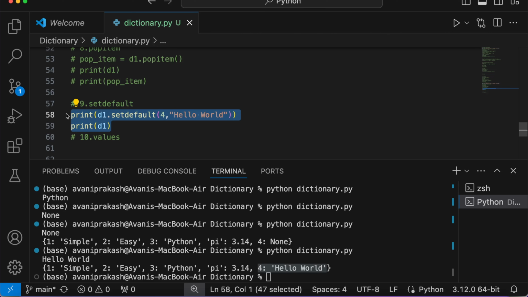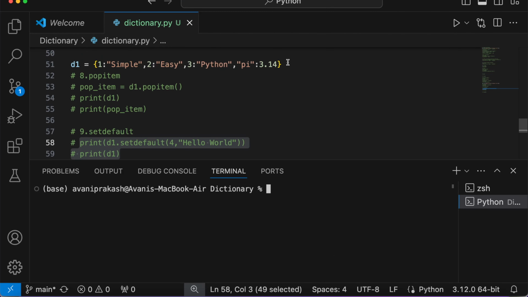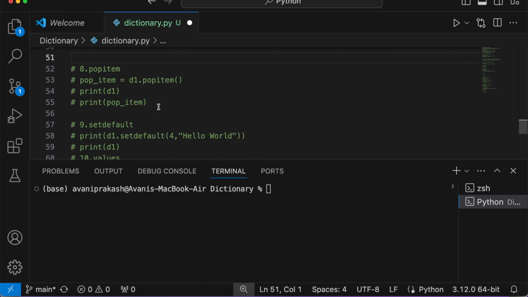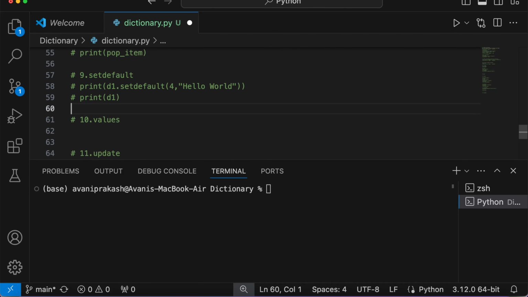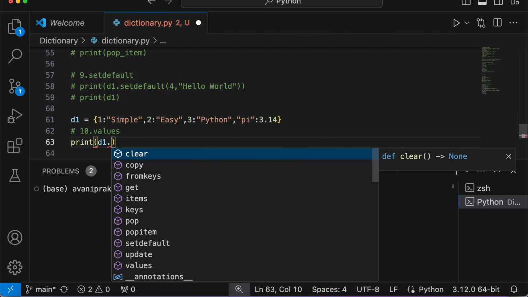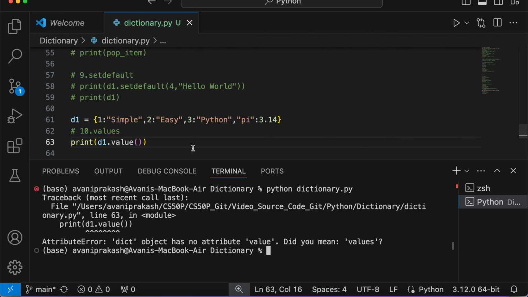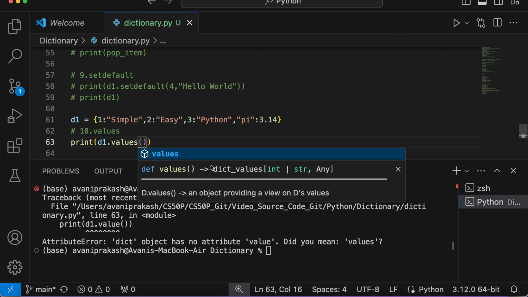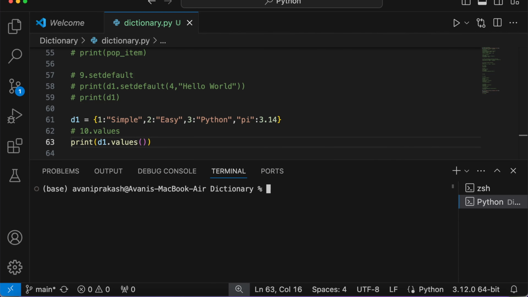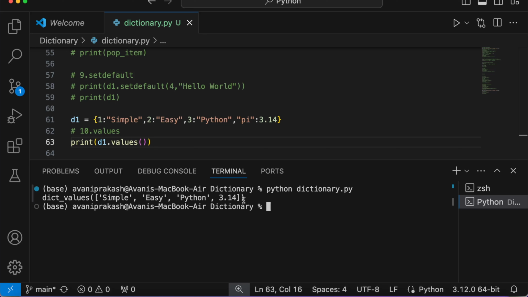Let me make it a comment. Values. Let me first clear the terminal from here, bring this down. Values is going to return me all the values in the dictionary. I missed the s, it should be values, not value, my bad. Here you see we are getting all the values which were there in the dictionary.